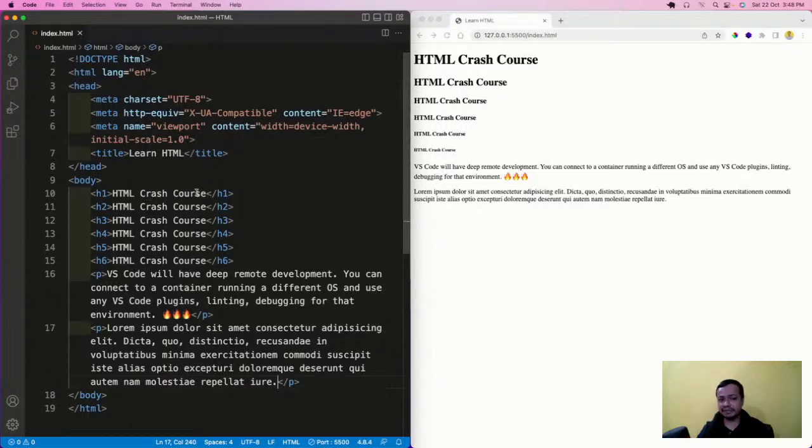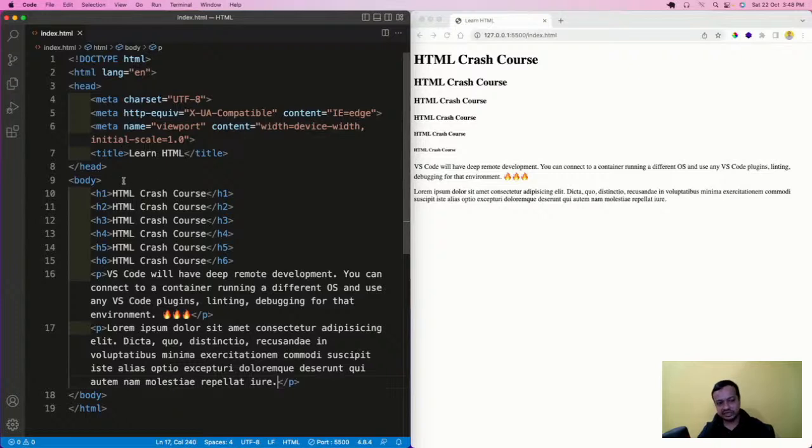See, this HTML crash course is there, first one. Second one could have also come in the same line. Third, fourth, fifth, sixth, they all could have come in the same line, but they're coming in different lines. Similarly, this paragraph could have started from here, but it is coming on a different line. So in a block level element, what happens? There is a space between both of them and a gap. This is automatically done by the browser. They are known as block level elements.